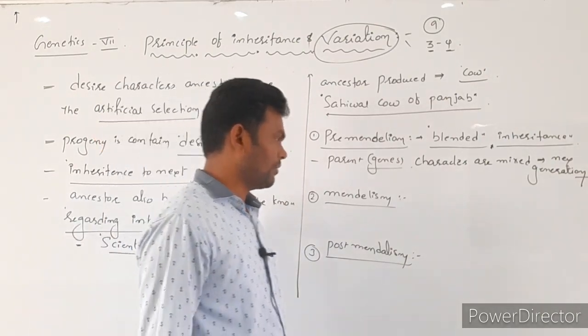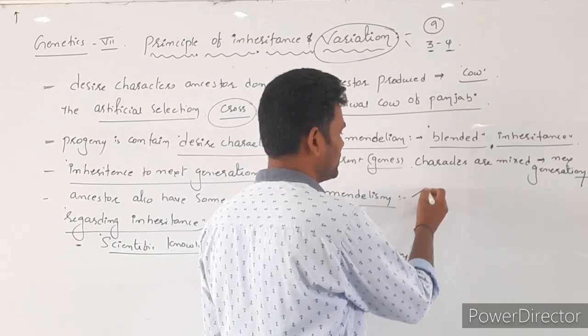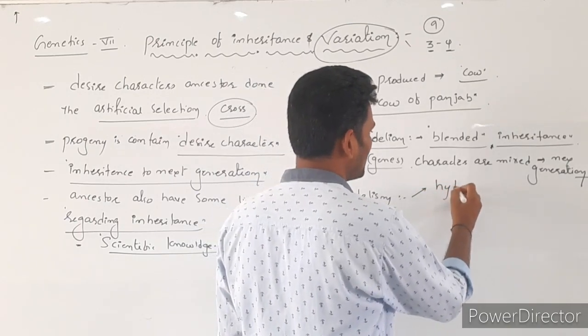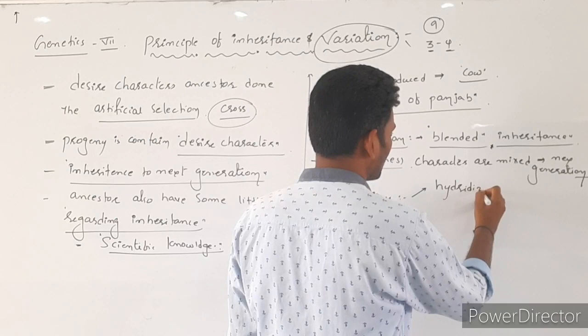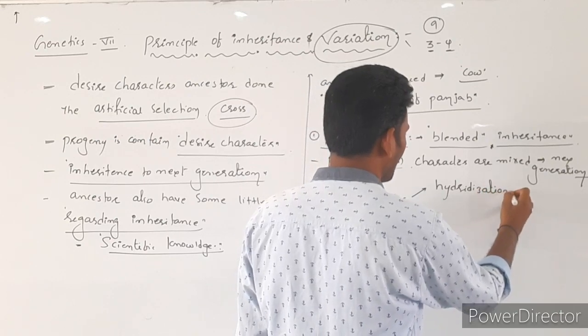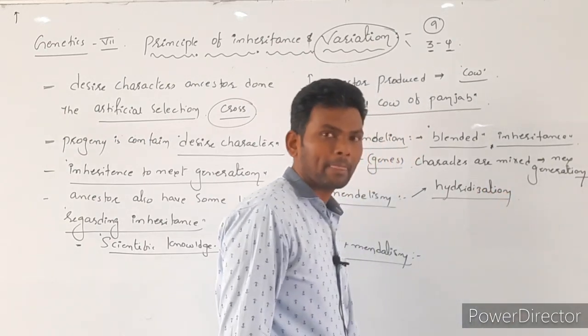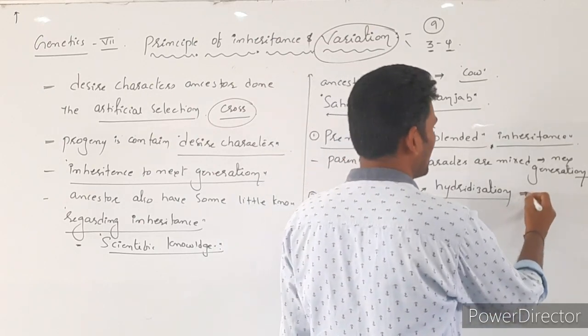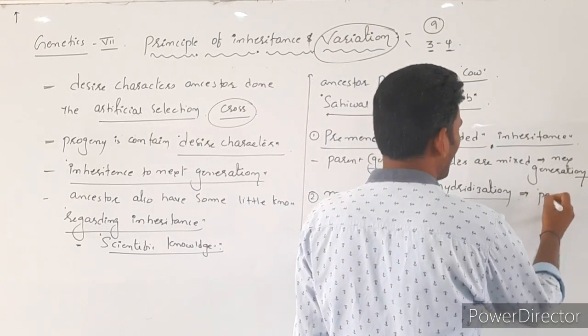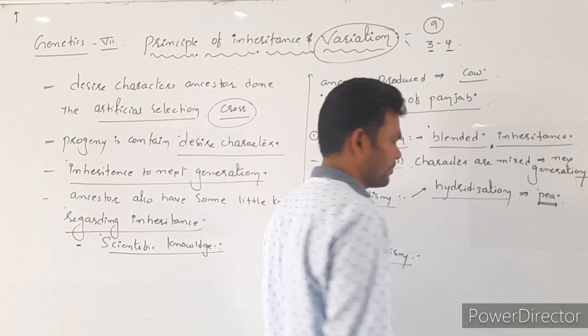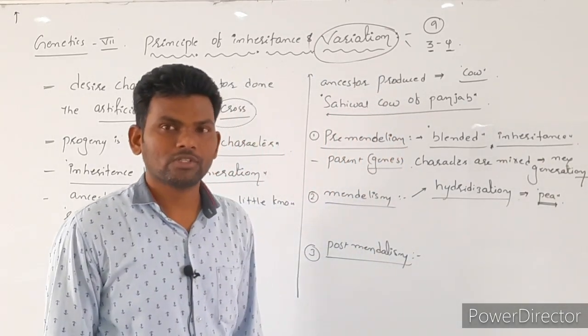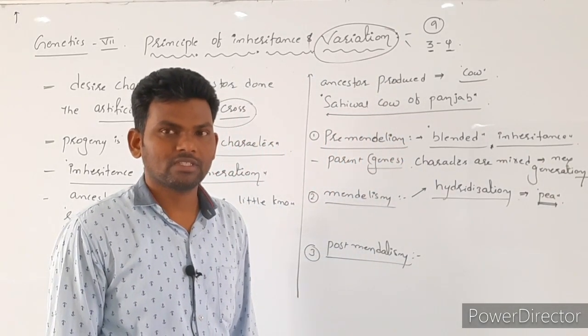Next, Mendel. Mendel used the hybridization technique. He did a number of experiments on pea plant morphology. Pea plant belongs to the Fabaceae family.